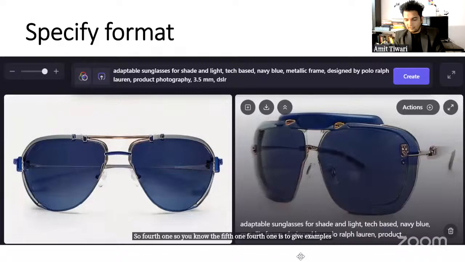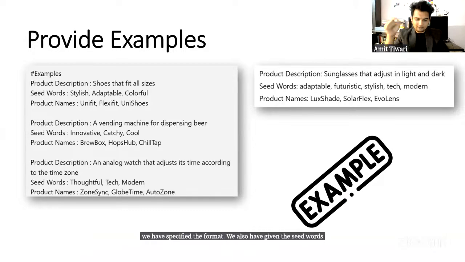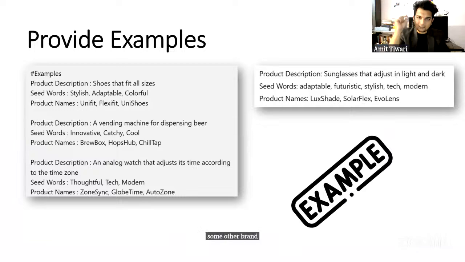Now we have specified the format. We also have given the seed words, but let's give examples of inspirations that I'm getting it from. If I'm getting inspired from some other brand names, let's give the example that this is what I'm looking for. So giving the examples would make it more personal, think more like we are thinking, and then generate responses according to our own preferences.